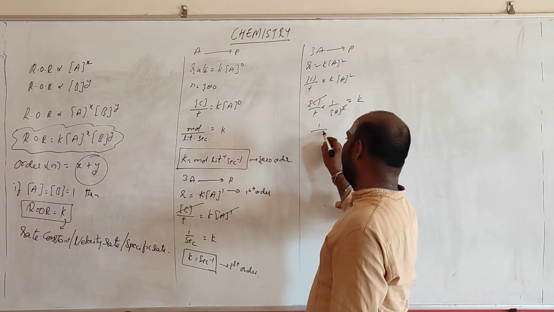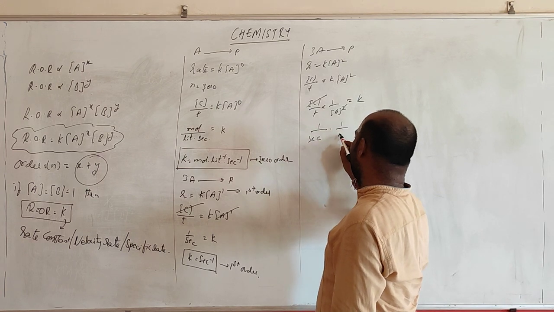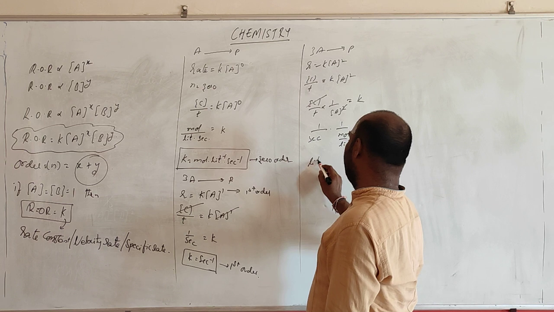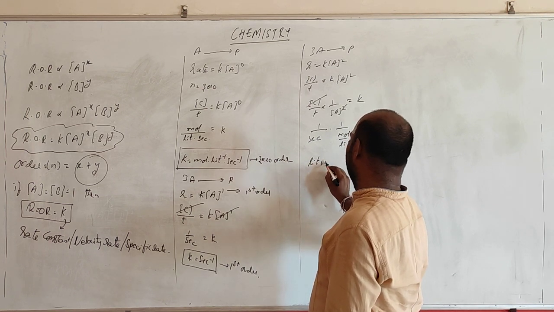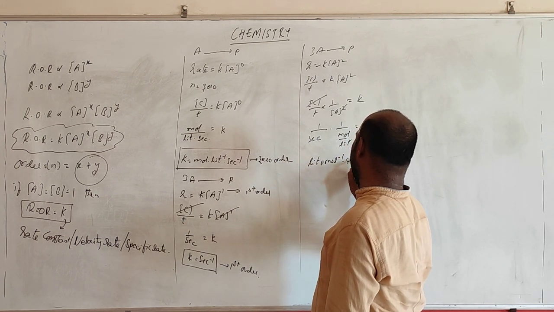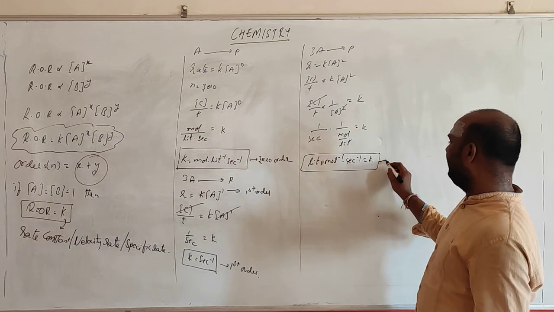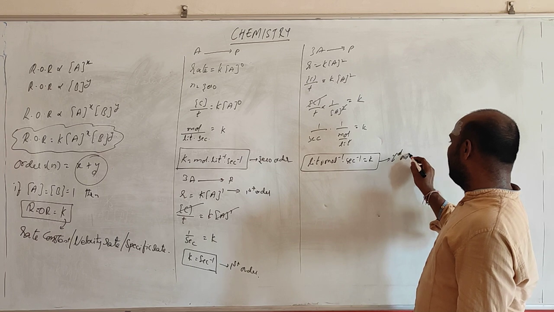So this is 1 by second into 1 by moles per liter. What are we getting? Liter into mole inverse into second inverse. This is the unit of K for second order.